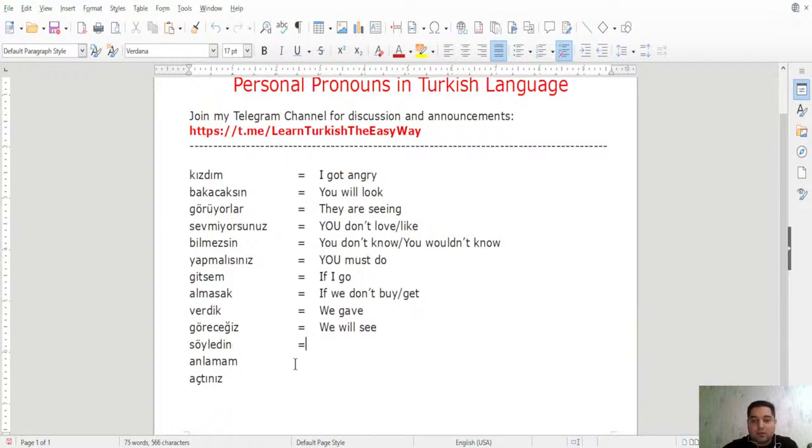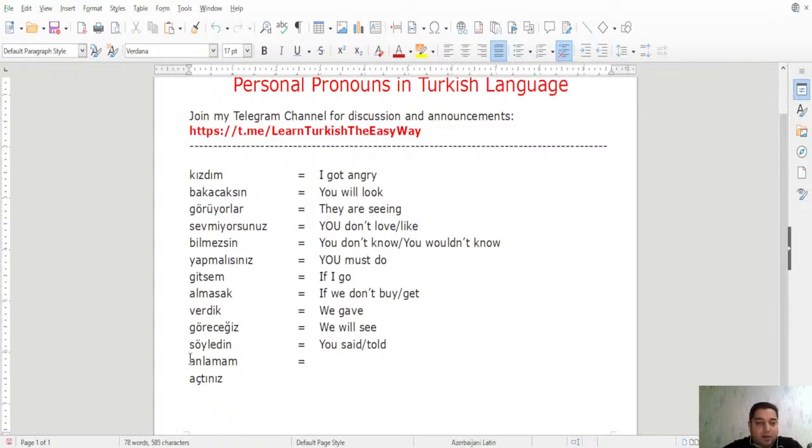Söyledin, the next example. Söyledin is from söylemek, right? Söyle is the root here. Then we have dı, di, du, dü ending, which is past tense ending. And the letter N, which is singular N, not SN, just N. Therefore, it is you, second person singular. You said, or you told, okay?